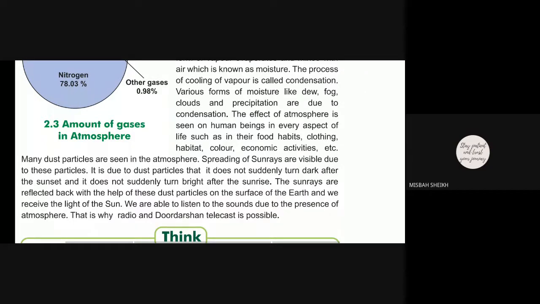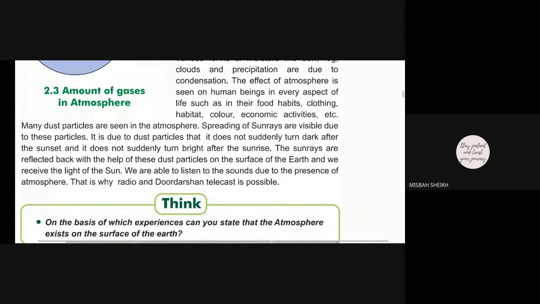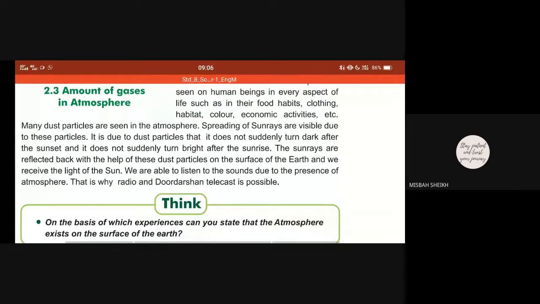And due to this, when sunrays fall on the particles, we see dust particles. But direct sunset will not happen. That's why we see sun particles, in the morning also. And that is why we are able to listen to radio and Doordarshan telecast. Clear?